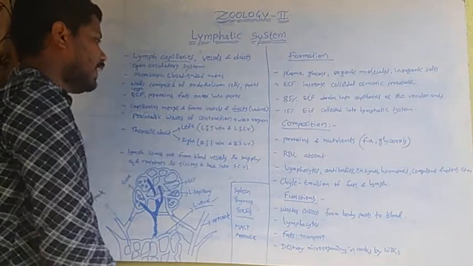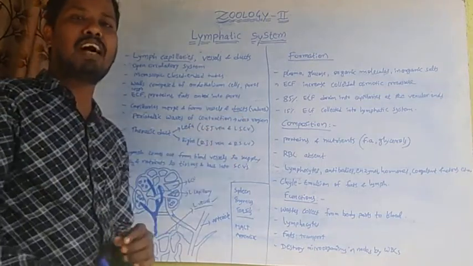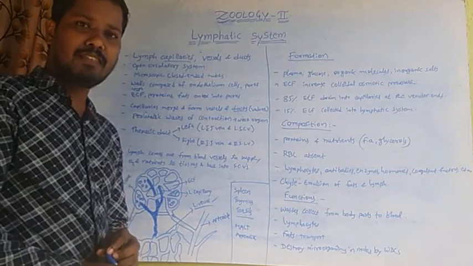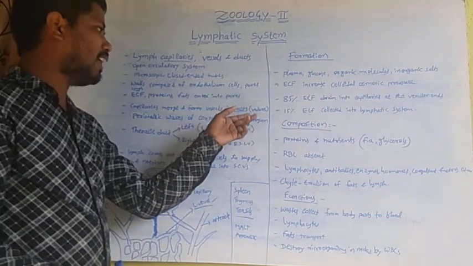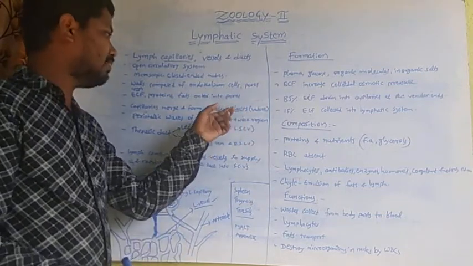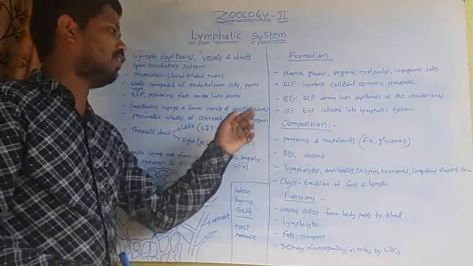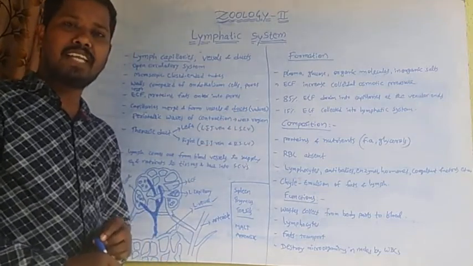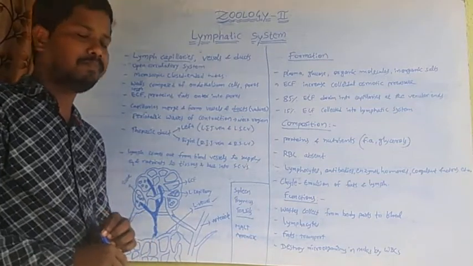Lymph vessels and lymph ducts are similar to venules or veins. Like veins, these lymphatic vessels and ducts also have valves. These valves provide uniform circulation of fluid.